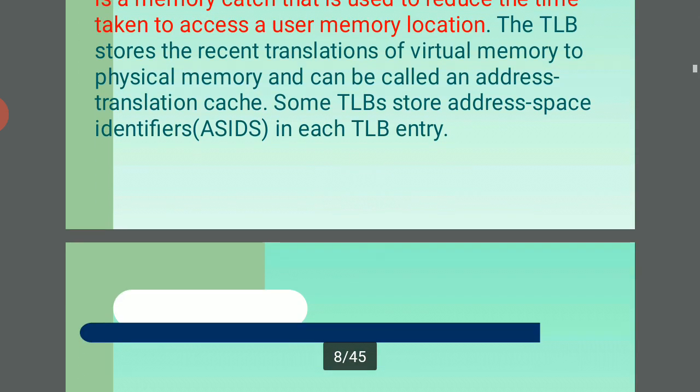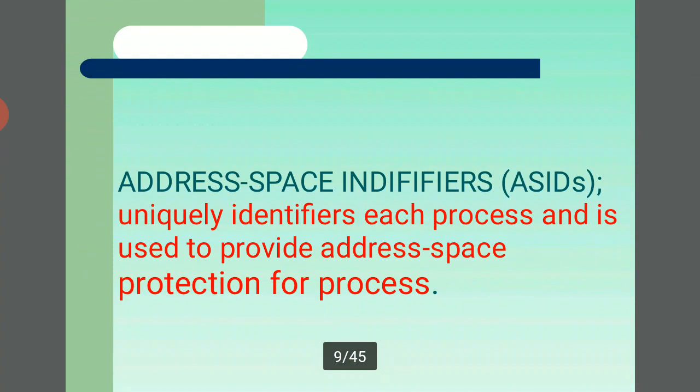So the next one is the address space identifiers, shortly called ASIDs. An ASID uniquely identifies each process, and is used to provide address space protection for the process.